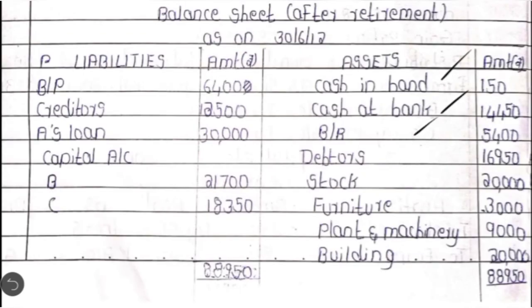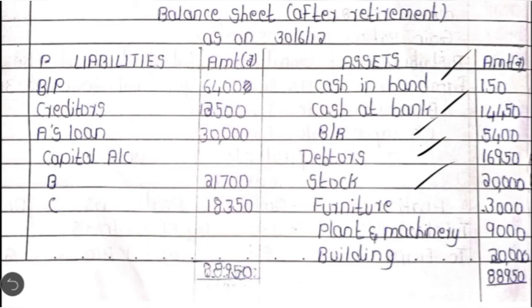Bills receivable, there is no adjustment, we are writing as it is. Debtors, we have to take 17,800, which was the book value. From that we have to deduct the provision which is created, 850. The remaining balance would be 16,950. I have not shown here in the bracket all those calculations, but you have to show it.